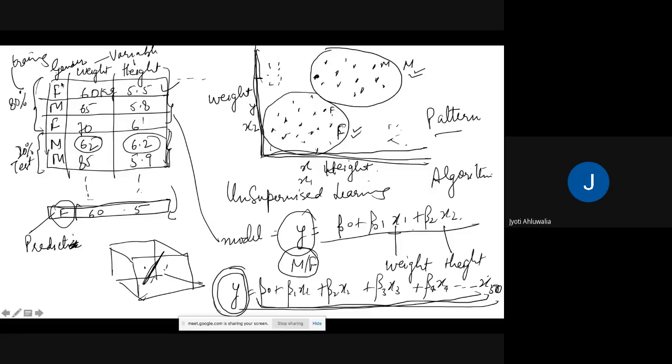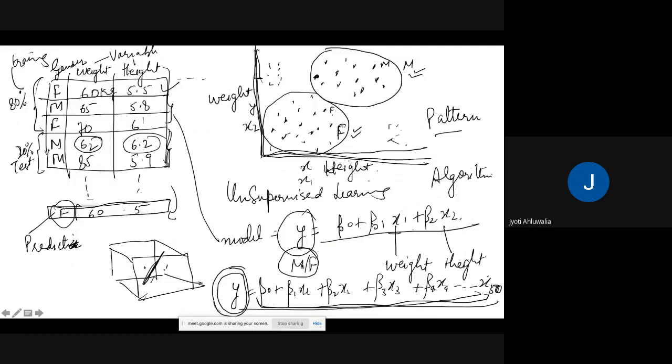So if I have this column, which is my Y variable, then I will be able to say that there is a label that a person of this weight and this height is a female, right? So then I will be able to use that as a supervised learning model and use it to make predictions. So for a supervised learning model, I can have a prediction like this, where Y, which is my prediction variable, which is my gender, is equal to beta 0 plus beta 1 x1 plus beta 2 x2.